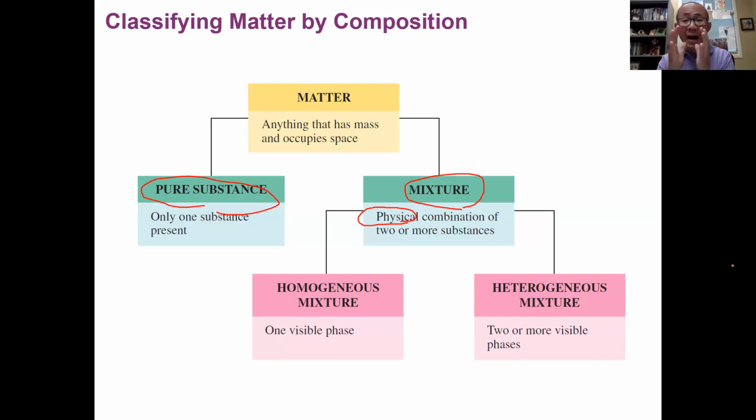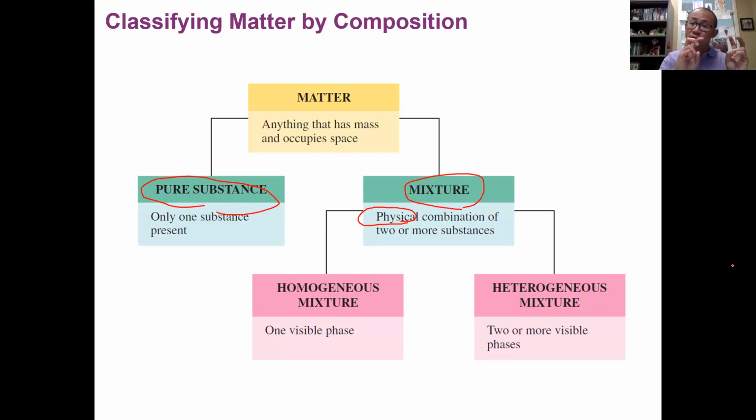You're simply combining them together, but the substances themselves don't change their identity during the combination. They're just physically combined and coexist together. So that's why we call it a physical combination, because it does not result in new substances, and we're not talking about a chemical reaction. If you have two or more substances physically combined together, we call that a mixture.